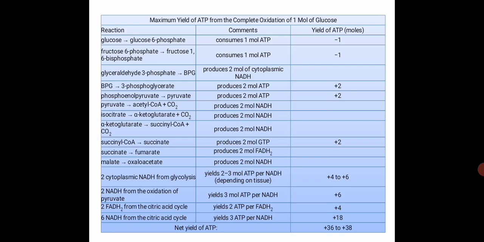And wherever you find the generation of NADH and FADH2, one molecule of NADH will produce 3 molecules of ATP, and one molecule of FADH2 will produce approximately 2 molecules of ATP. All this combines and forms 38 molecules of ATP. So this is what we get when complete oxidation of glucose takes place.